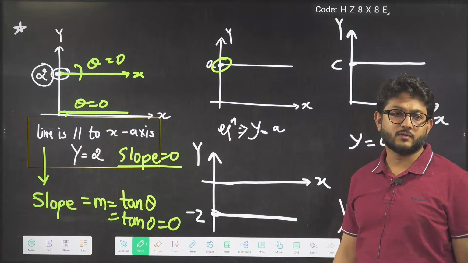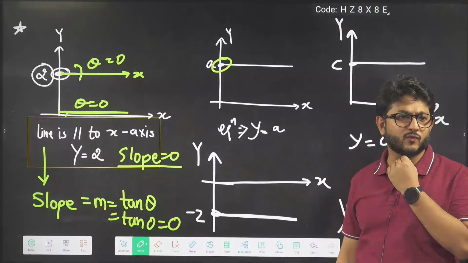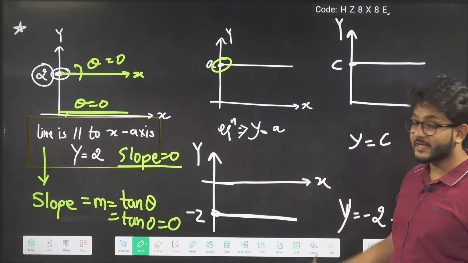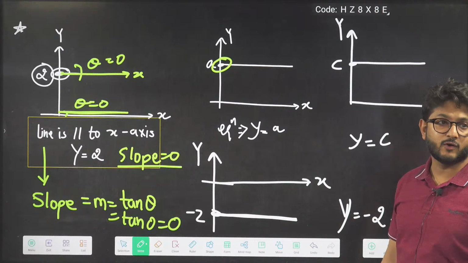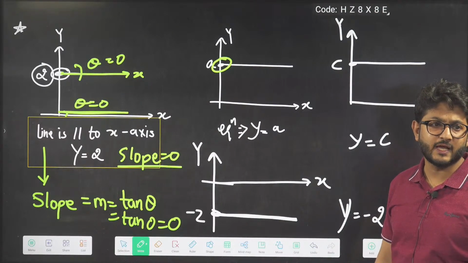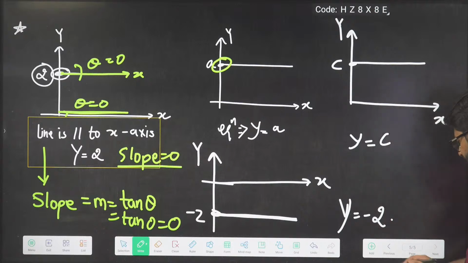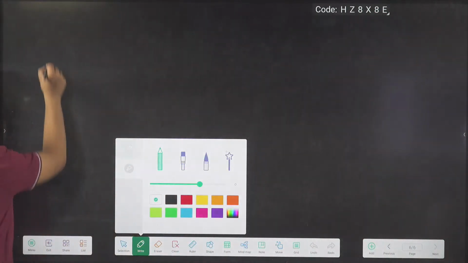Yes, absolutely. So does that line look perpendicular? Perpendicular to what? We have to take the angle from the x-axis. I guess sir has told you in trigonometry all the angles are taken from the x-axis. Positive x-axis we calculate the angles, right? Okay, now let's focus on the next one.